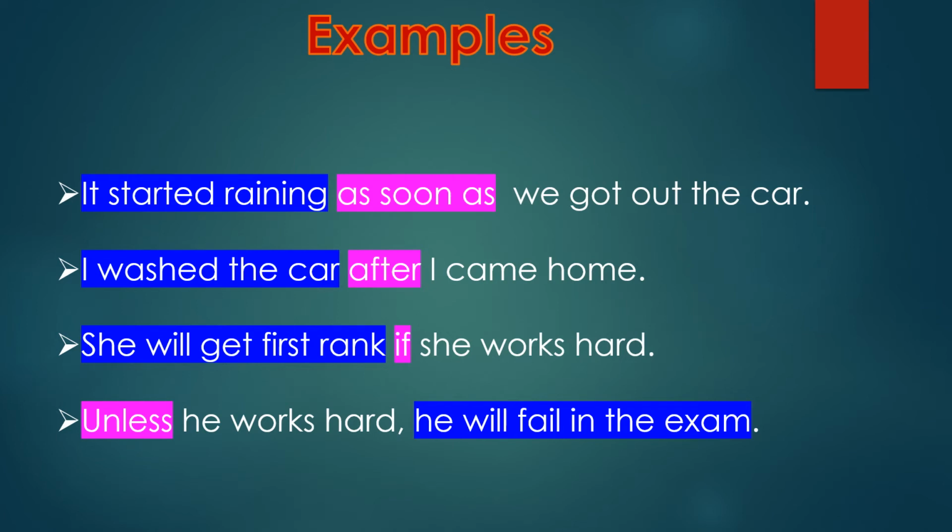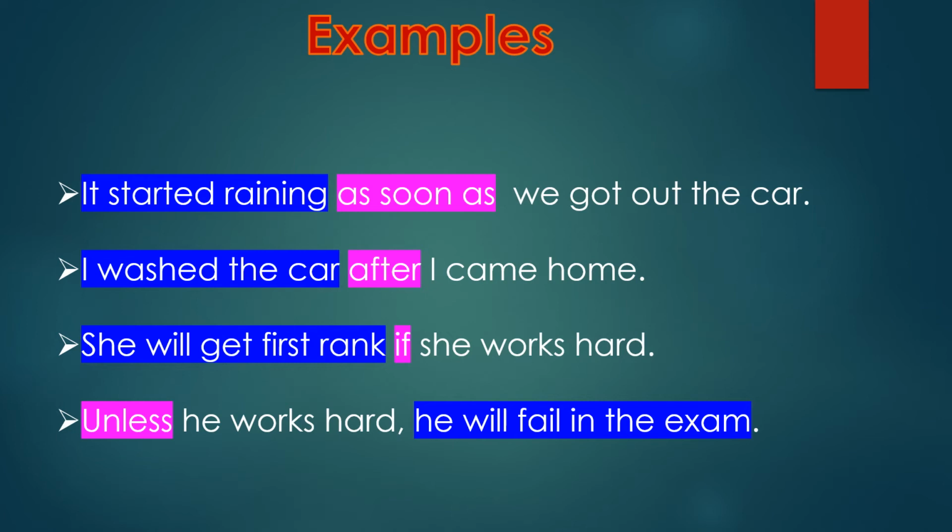Students, observe these four sentences. I mentioned some are in blue color and some are in pink color. Remember here, all these blue marked sentences are main clauses, and the pink ones are the subordinate clauses.